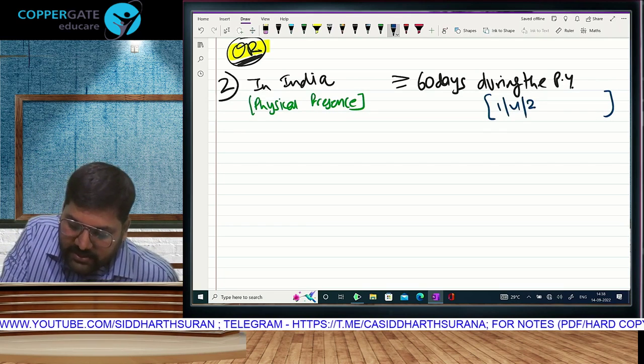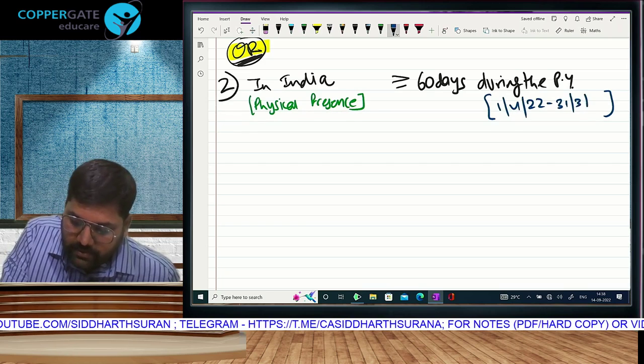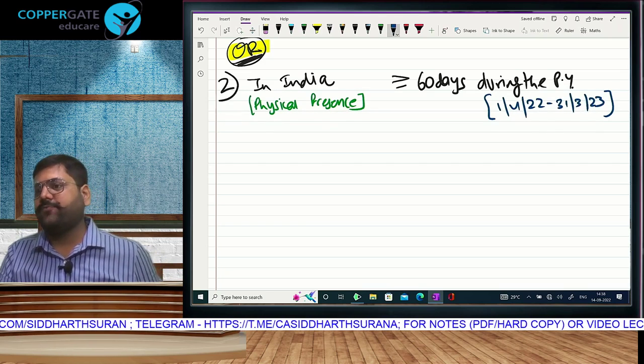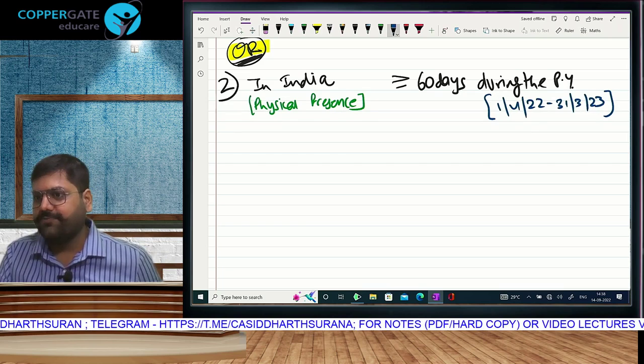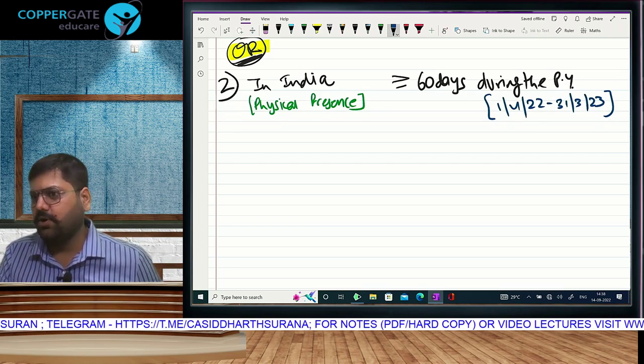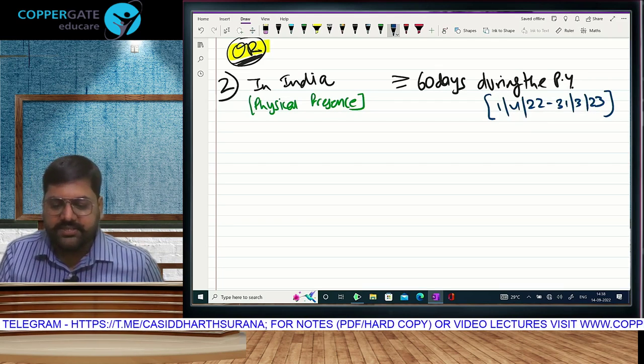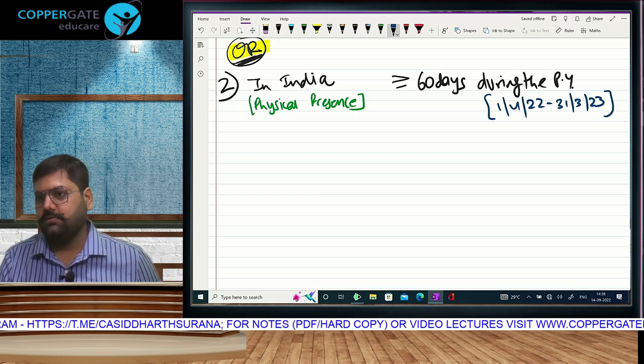Our relevant previous year is 22. So we will check this period from 1/4/22 to 31st March 23. Yes or no? Yes. Very good. 60 days or more during the previous year.